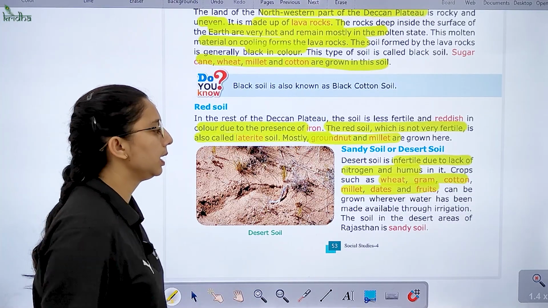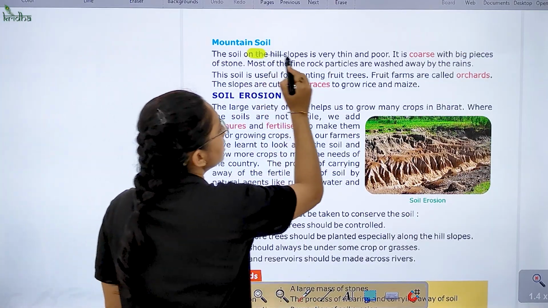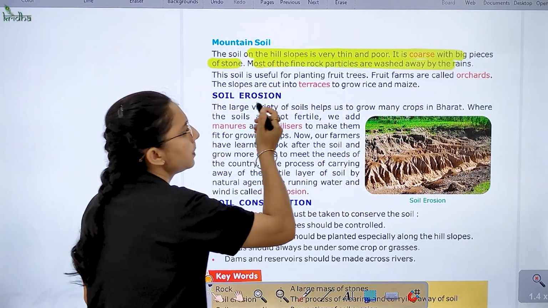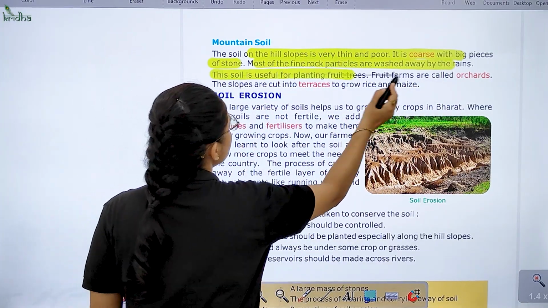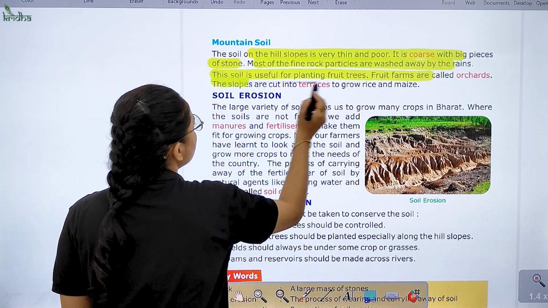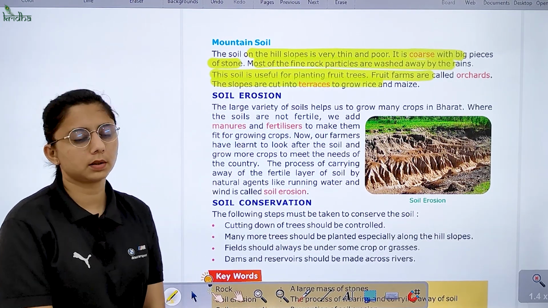And what other soil is there? Mountain soil, which you will see on hill slopes. It is coarse with big pieces of stone. Fine rock particles are washed away by the rain. The soil is useful for planting fruit trees. Fruit farms are orchards. The slopes are cut into terraces. With that, what can you do? Rice and maize can be grown.